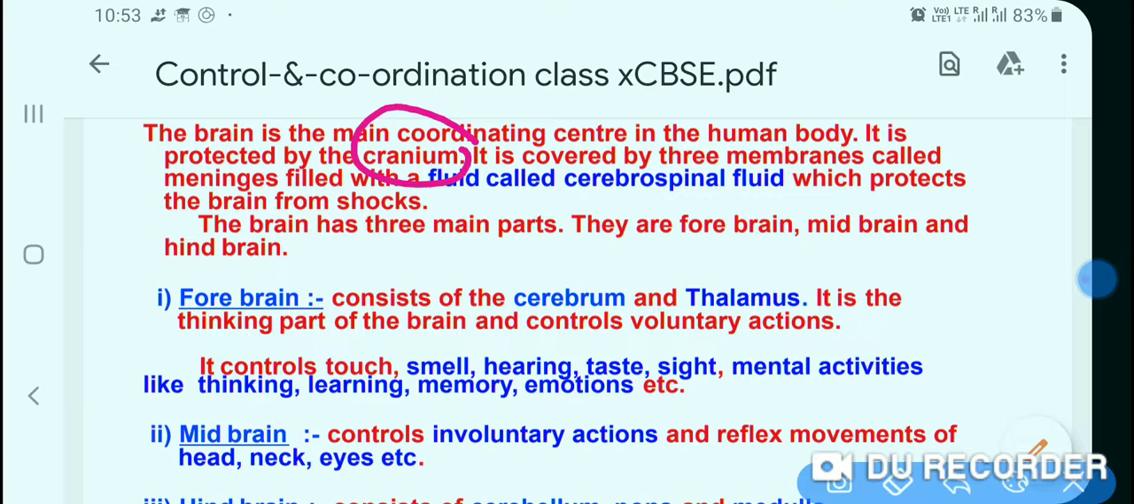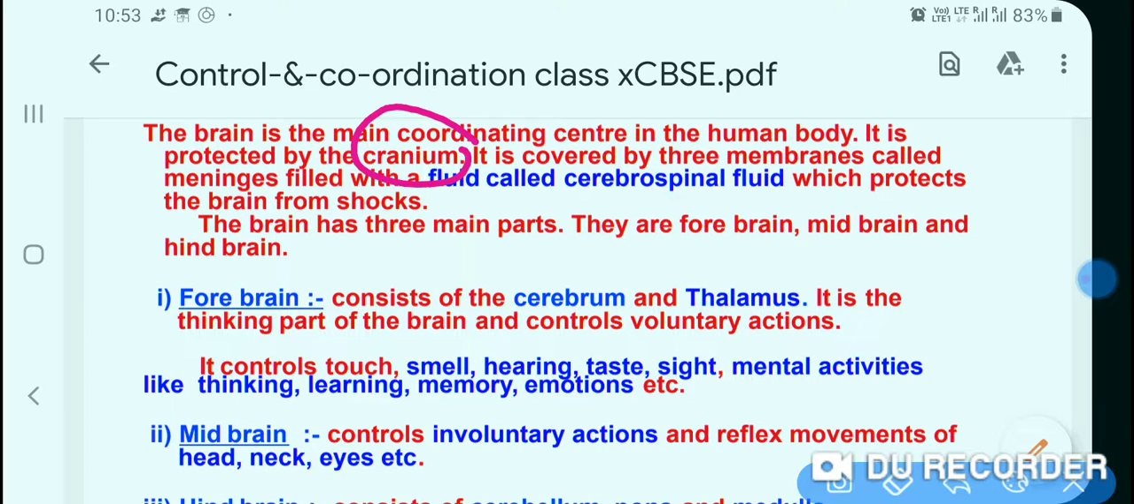This is a type of box. It is covered by three membranes called meninges. The brain is covered by three membranes. These are called meninges, and a fluid called cerebrospinal fluid protects the brain from shocks. There is fluid which is filled, and it protects from the shocks of any injury.